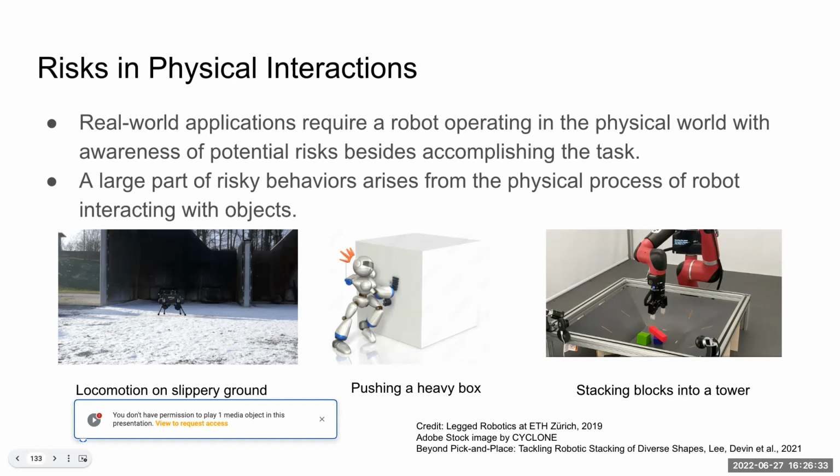Actually, those are very informative learning signals to teach the robot to be aware of risks. However, this kind of physical risk has not been well captured in the current definition of goal states of success in some manipulation and navigation tasks.